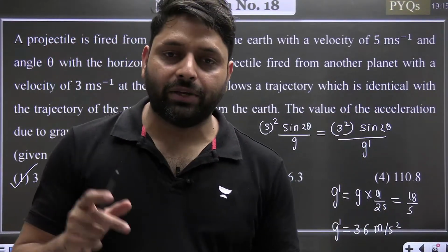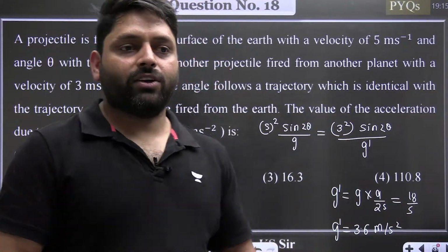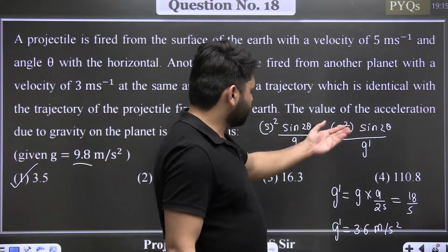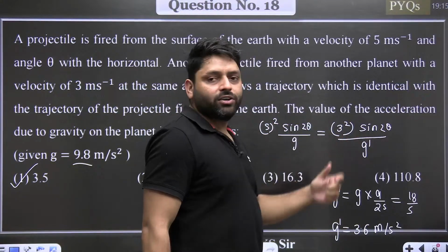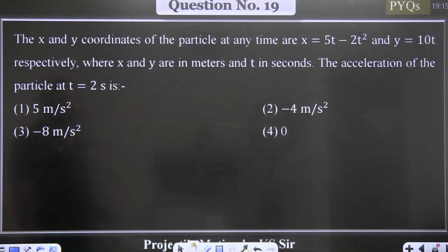So I just equate the range in both the cases, and we directly got the g. Because theta is the same and the speeds are different, the acceleration due to gravity will have to be different, then only the trajectory can be the same in both the cases.